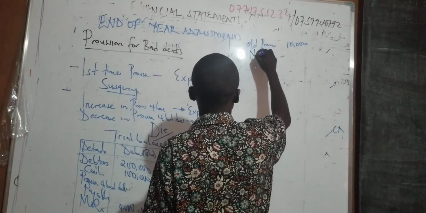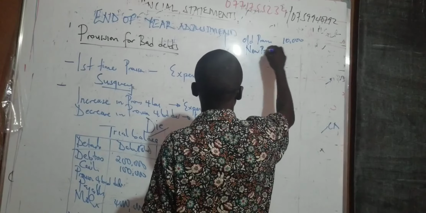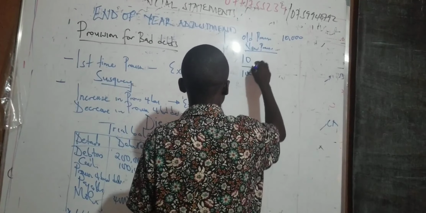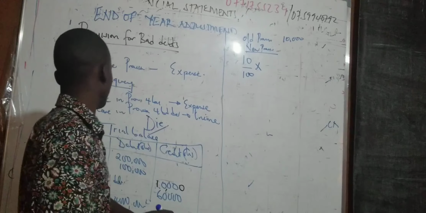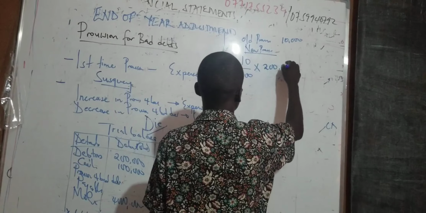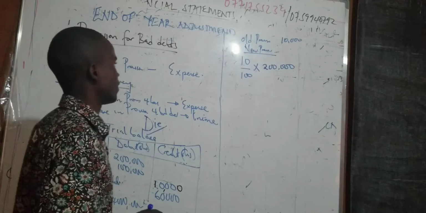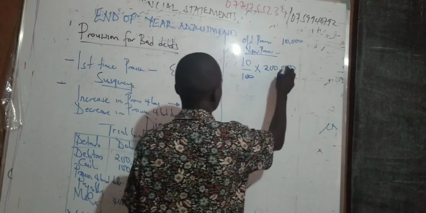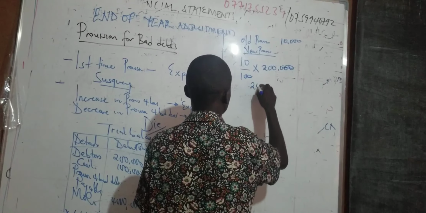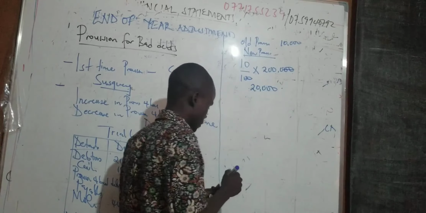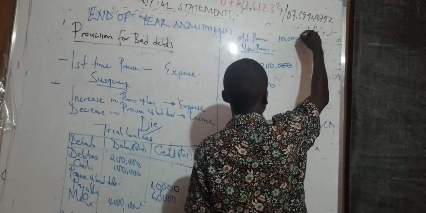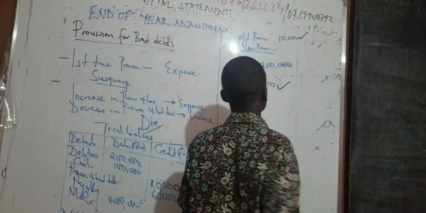Now we are calculating the new provision. They have said adjust at 10%, and I've told you each time they say adjust, think of the receivables. This is 10% times 200,000, so we end up getting 20,000. Look here, the old provision is 10,000, the new provision is 20,000.